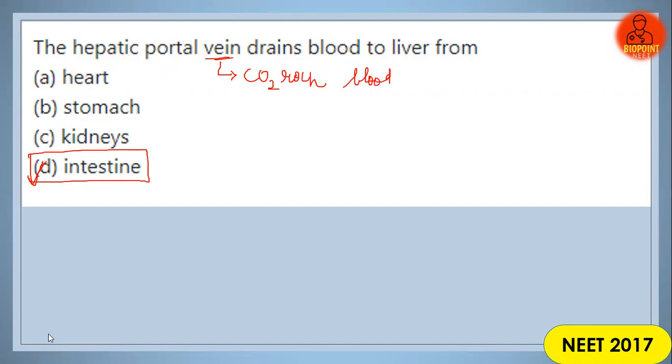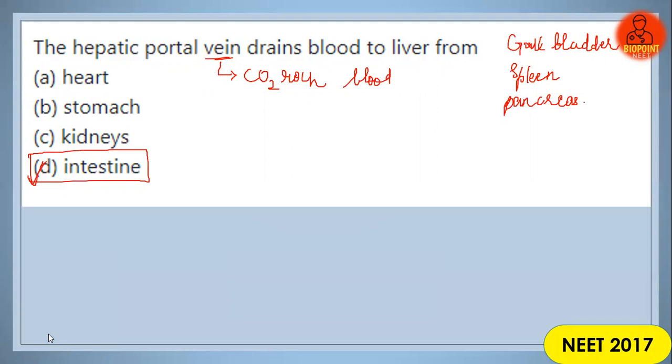That is, it can collect it from the gallbladder, or from the spleen, or from the pancreas. From all these organs of the gastrointestinal tract, it collects the deoxygenated blood and transfers it from the intestine into the liver.